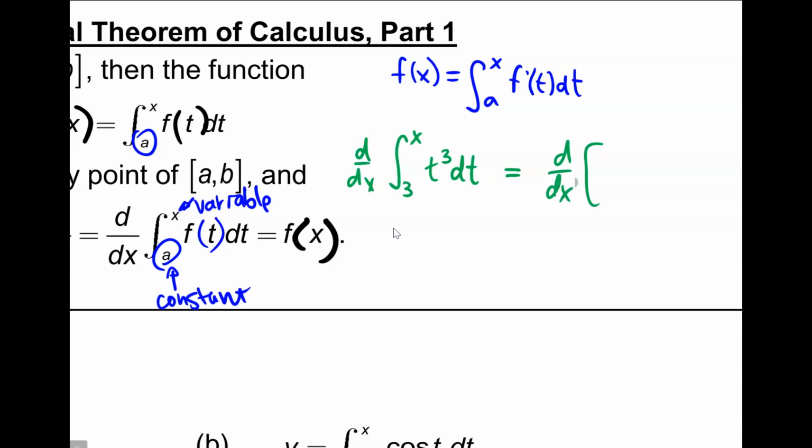So remember, t cubed is the derivative of what function? Or how do you go backwards? If this is the derivative, how do you go back to the original function? Remember our power rule? You add 1 to the exponent and then divide by our new exponent. Do you remember the power rule? We went over this. I know, it's been like a week and a half. It's been a hot second.